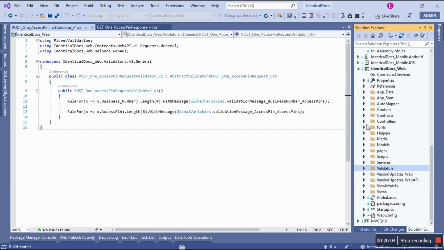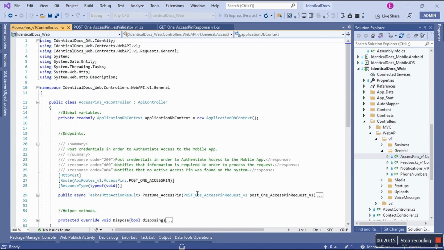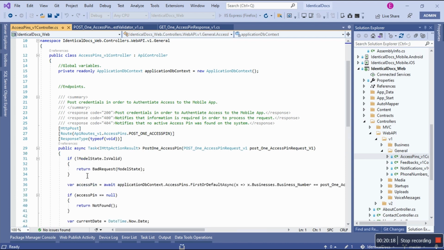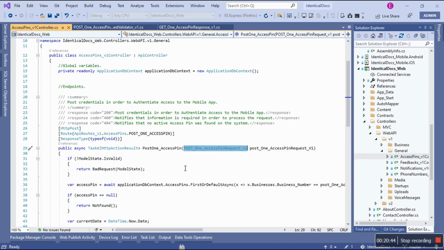How do you utilize these validators? Let's go to the controller for Web API, version 1, general, access pin controller. Now let's see how you utilize this guy. The only thing where you get to utilize them is with this check. That's it. If not model state is valid, meaning that what comes in based on this request. Remember this request? This is what I'm checking against, especially this class. If not, it's going to return bad request and show you the errors. That's what we're about to do using Swagger.